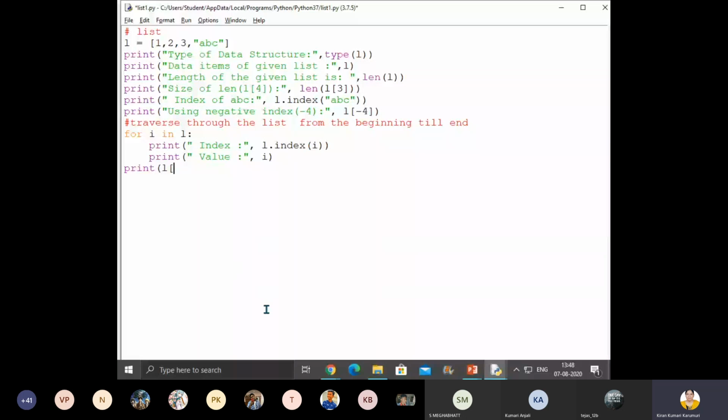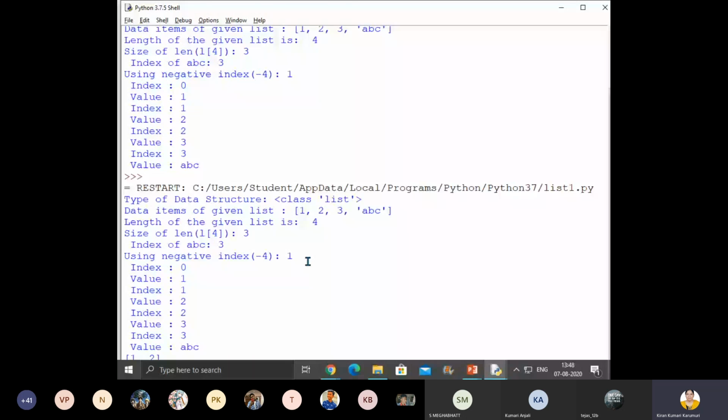Now suppose you want only 0 to 2 index, 0, 1, 2. 2 is not to be included, right? Only the first 2 values if you want. Then we use a slice operator. What is a slice operator? Colon.